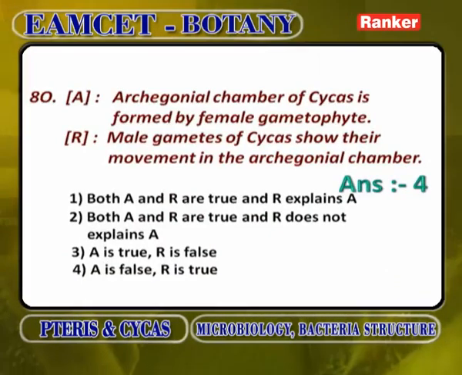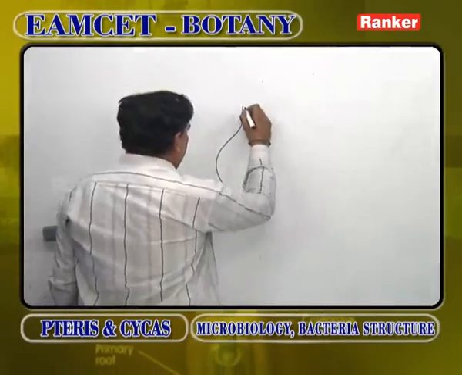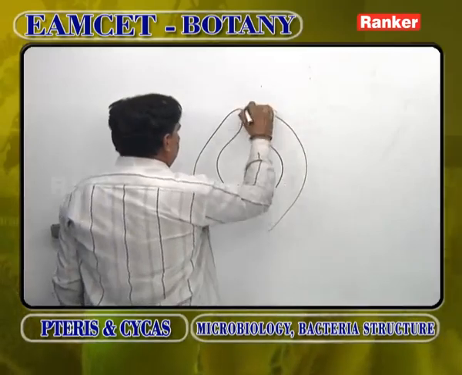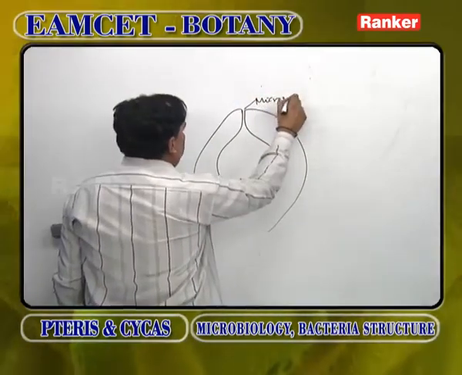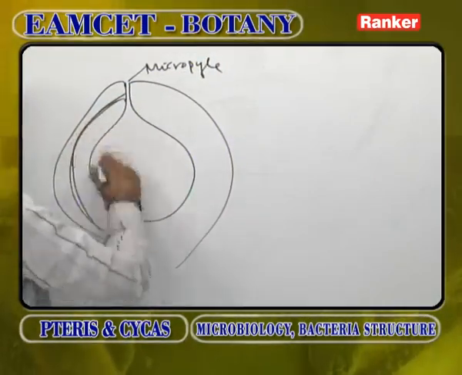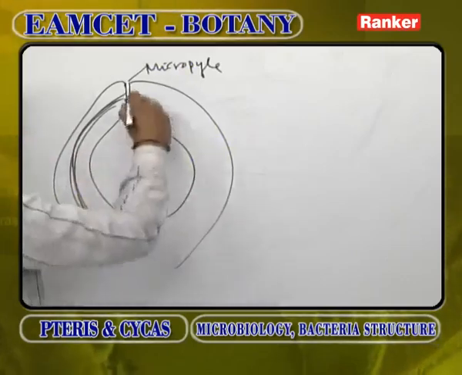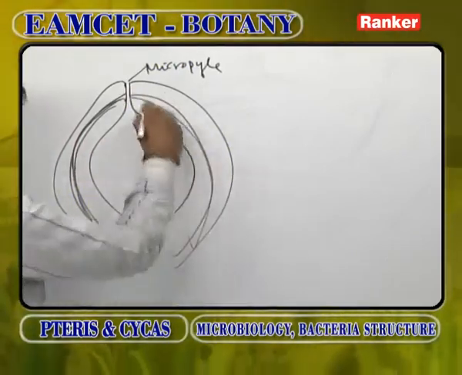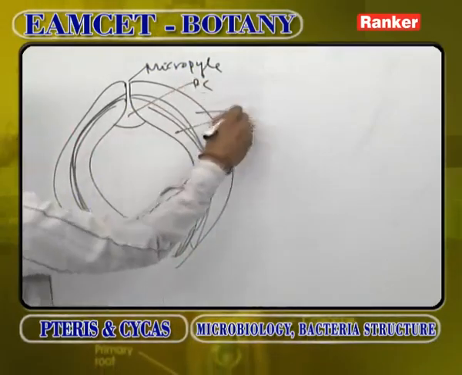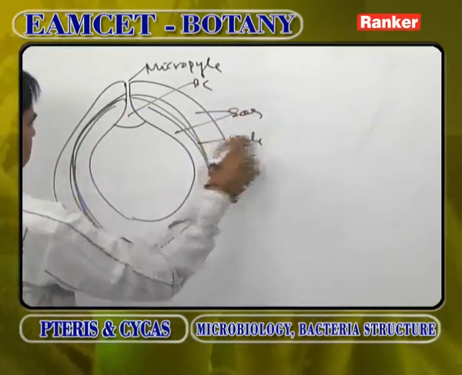Archegonial chamber of Cycas is formed by female gametophyte. Male gametes of Cycas show their movement in archegonial chamber. If you draw the structure of a well-developed ovule of Cycas, it will be like this. It shows only one integument with a micropyle, a special sclerotesta at the center, a pollen chamber. This is the outer sarcotesta, this is sclerotesta.